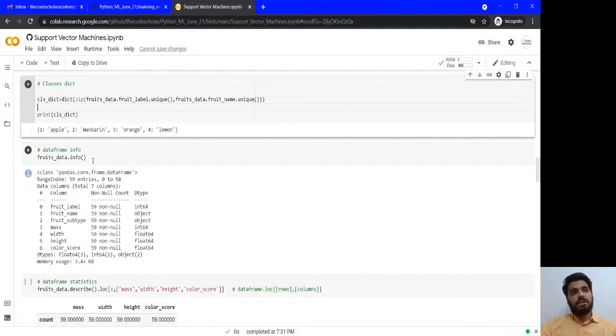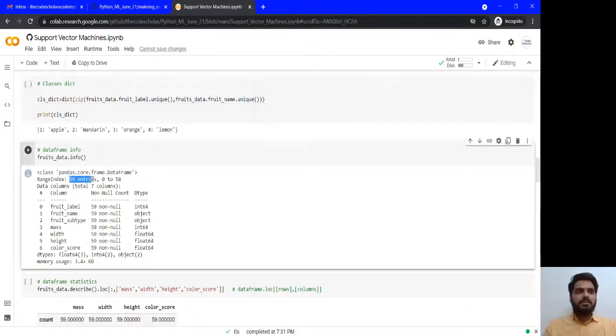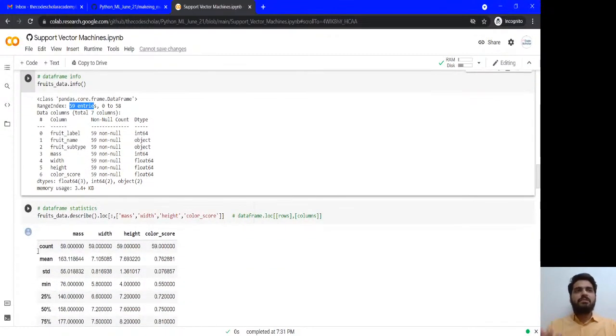Looking at the information, info command. So this info command in machine learning gives you a description about the data types of all the columns, first thing. Second, how many records I have. So you can see here how many records, how many columns I have. I have 7 columns. So this is another information shown.